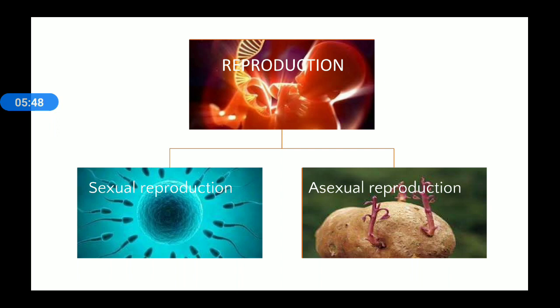We are maintaining a difference between asexual and sexual here. In sexual reproduction, variation occurs, but in asexual reproduction, variation does not occur. Sexual reproduction is a slow mode of reproduction. Asexual mode is a fast mode of reproduction.